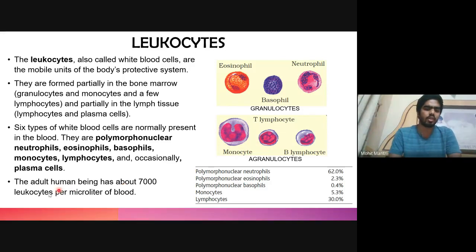So around 7,000 leukocytes are present in 1 microliter of blood, and 62% of this is made up of neutrophils. Around 2.3 or 3% is made up of eosinophils. Less than 1% is made up of basophils. 5.3 or 6% is made up of monocytes, and the rest, 30%, is made up of lymphocytes.